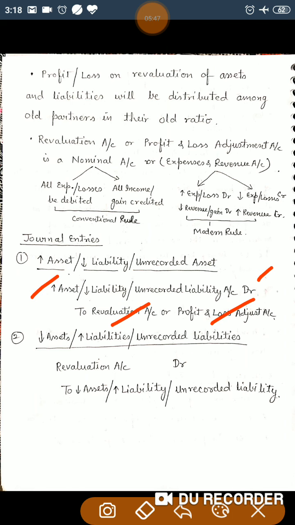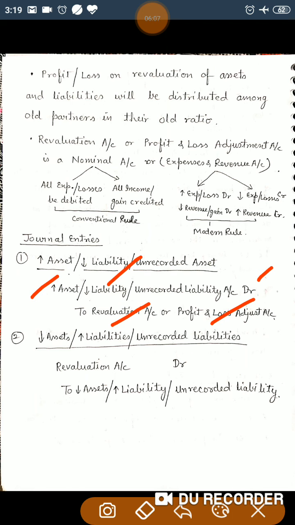The same way, if liability is decreasing, it is a gain for the business. If liability is decreasing, then the decrease in liability should be debited as per the modern rule, and the revaluation account, being a gain, should be credited.